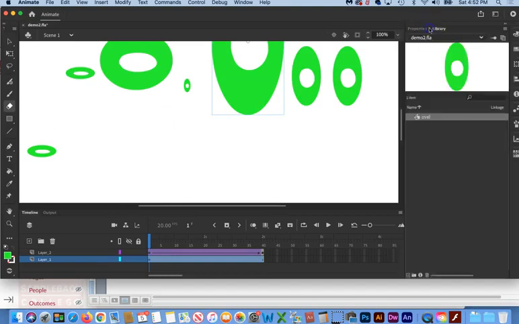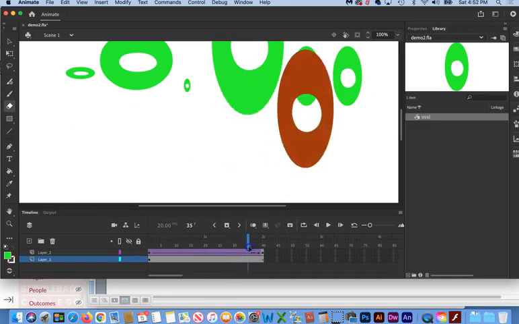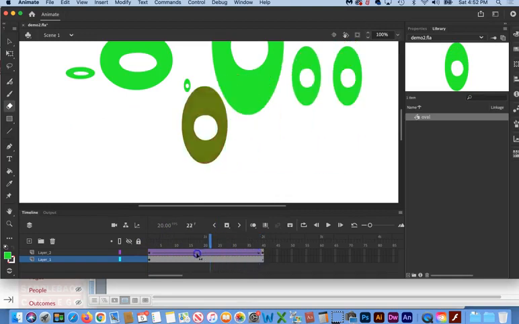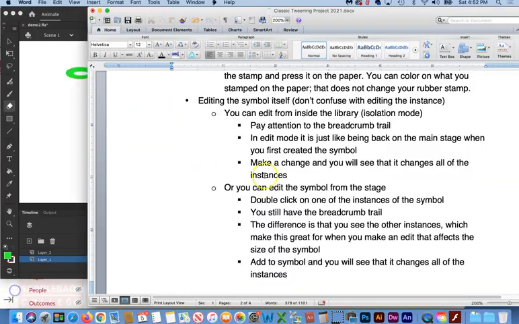And if we look in the library, we still only have the one and only symbol, and we can see in the preview what we did to it. If I scrub the playhead here, I can see that I still get my animation from one instance of the symbol to another. The second way to edit a symbol is right from the stage.